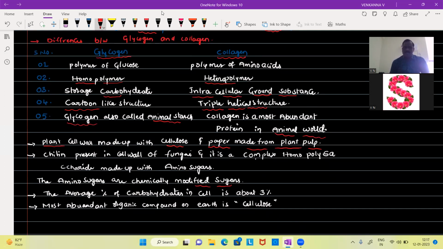The average percentage of carbohydrate in almost all cells is only about 3%. The most abundant organic compound on earth is cellulose.